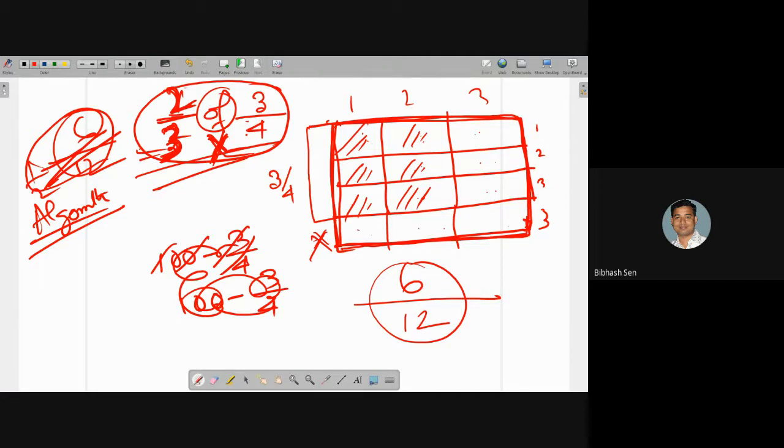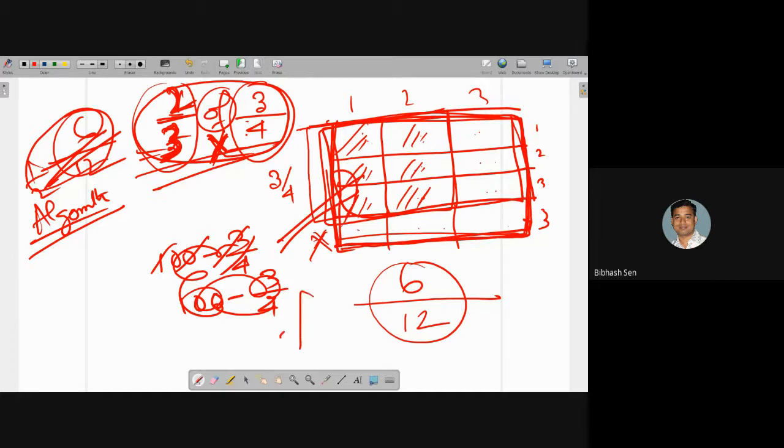So that means 2 by 3 of 3 by 4, you just try to show them in the figure. Once they can understand this part, that this is the fraction, initially I have to find 3 by 4 of this total. Then from that you have to find this. Once a student can understand this, fractions will be understood for an entire life. He can remember what a fraction means. Clear?